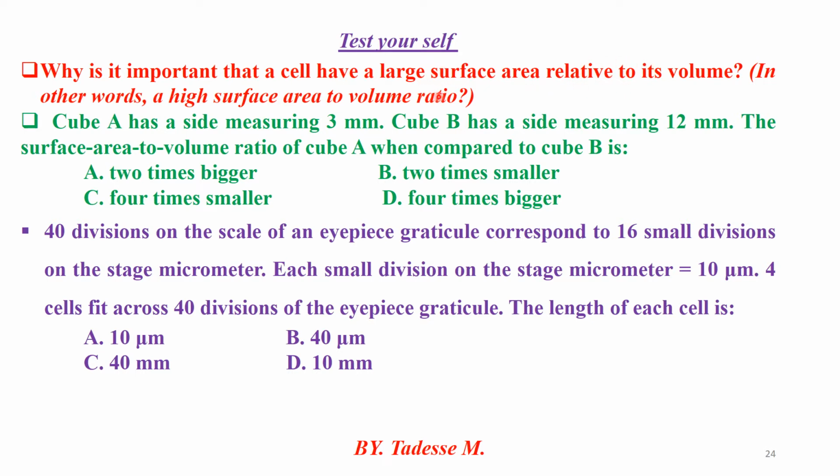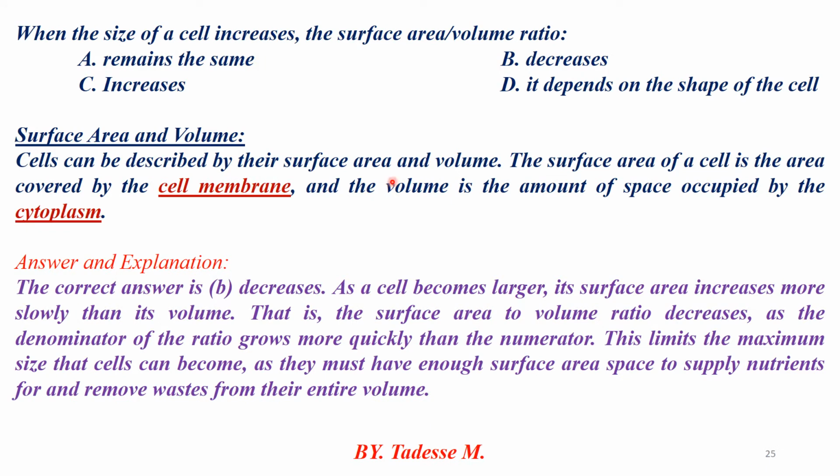Therefore, all of you understand and remember this. As well, calculate this and this, and finally choose the best answer, the correct one. The other question is: when the size of a cell increases, what happens to the surface area to volume ratio? As the size of a cell increases, the surface area to volume ratio decreases.